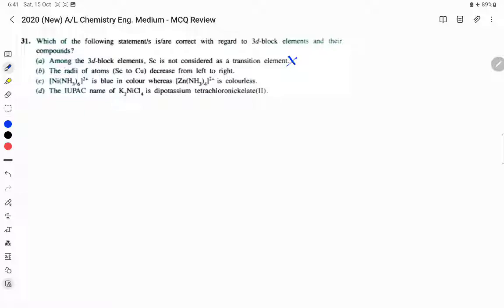So according to that definition, scandium is a transition element, but only zinc is not a transition element. It's a non-transition element from the 3D series. Zinc is the only non-transition element according to the new syllabus.